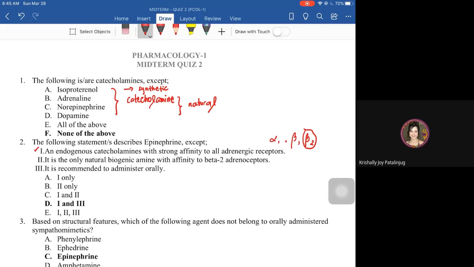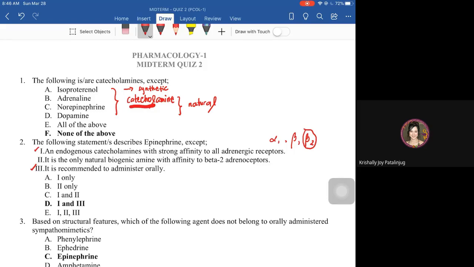3, it is recommended to administer orally. This is another incorrect statement about epinephrine because recall, epinephrine is a catecholamine and we all know based on structure, kapag may catechol yung structure ng biogenic amine, that is a very susceptible compound towards COMT, which is present in the liver.